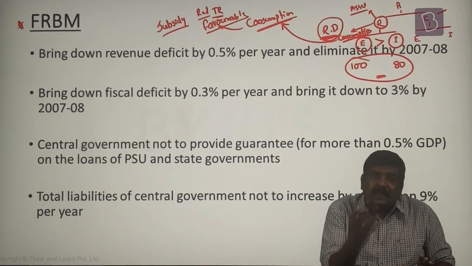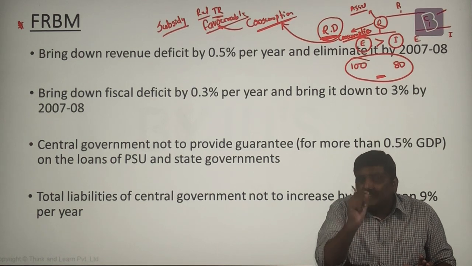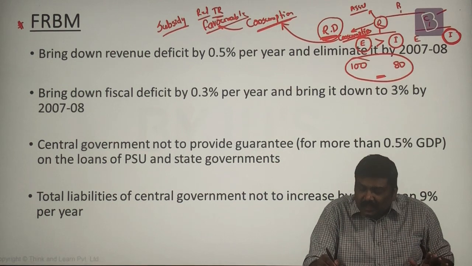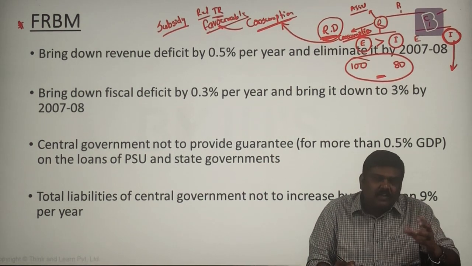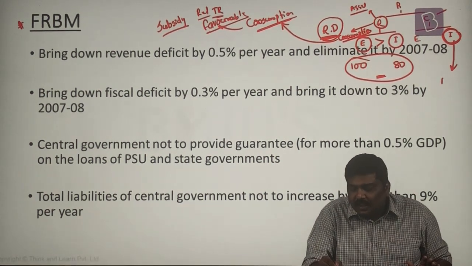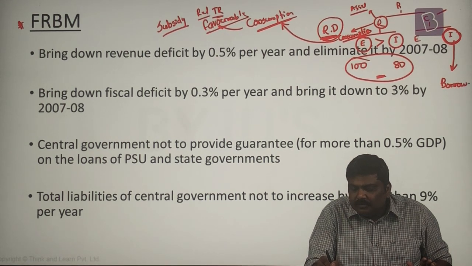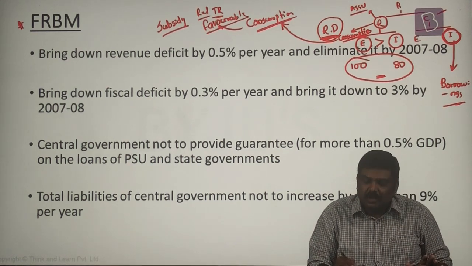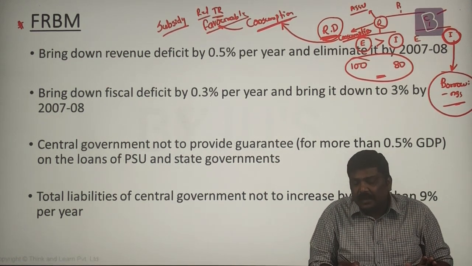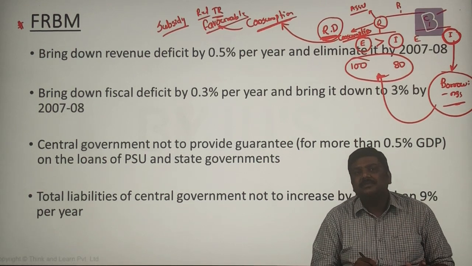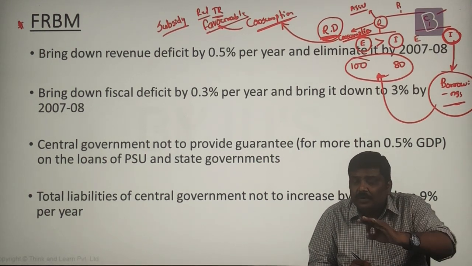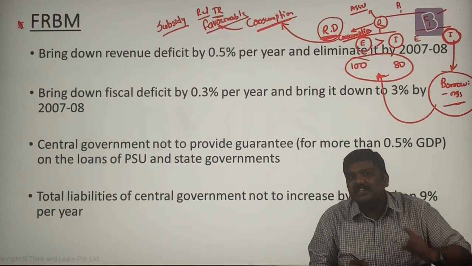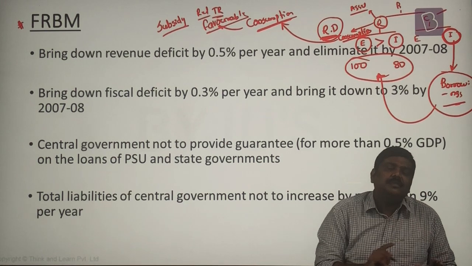Now, where will you get the money to bridge this revenue deficit? The Government of India takes the money from the capital side. So look at this. In the capital side, the only way the Government of India can raise money is through borrowings. Again, I am saying raise money, not collect money, raise money. So the Government of India is borrowing from the market for consumption purposes. That means the government is borrowing in the market, and rather than using this borrowing for asset creation purposes, it is using it for consumption purposes.